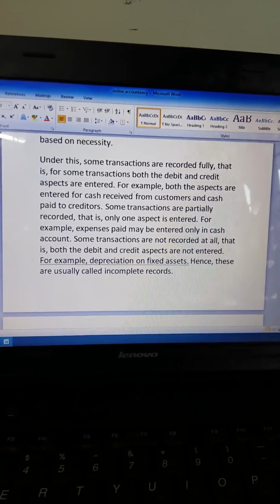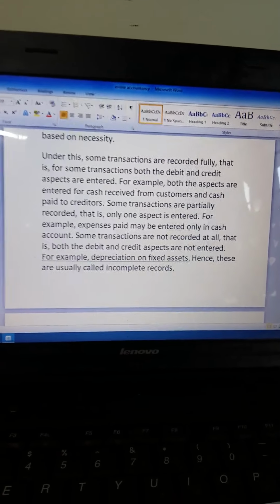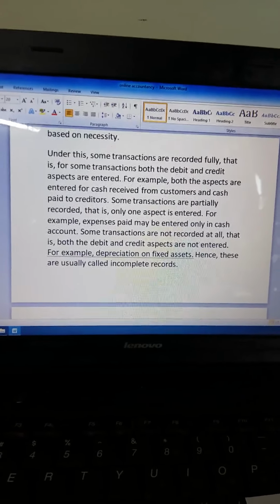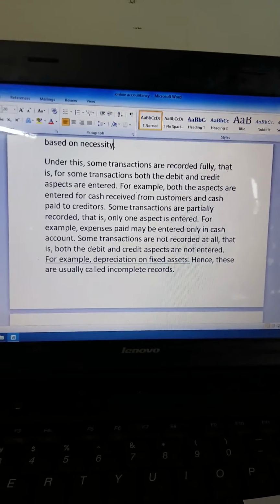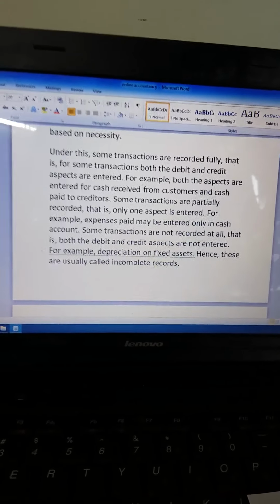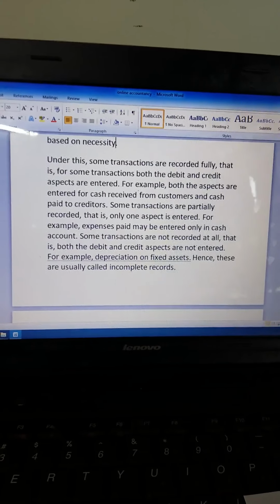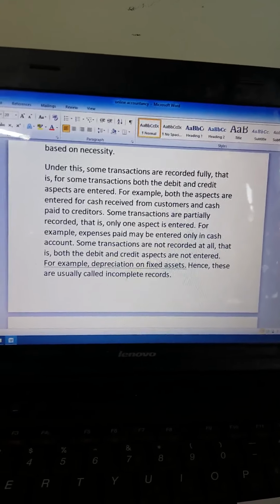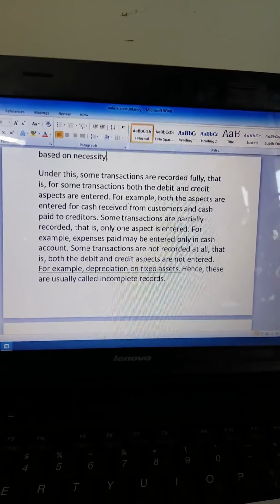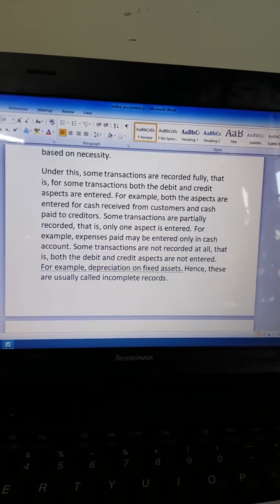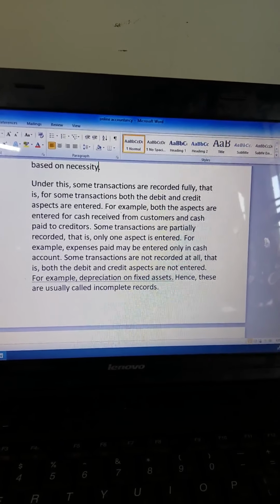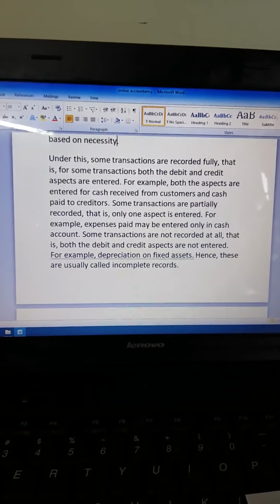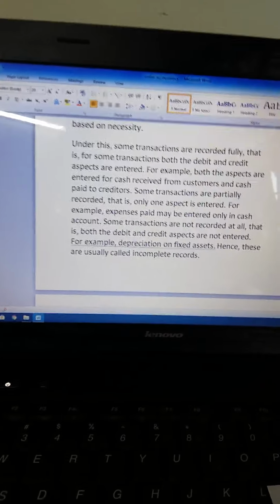The double entry system is comparatively an expensive way of maintaining the financial accounts. The accountant may charge a handsome amount of fees. Since the proprietor has no knowledge or less knowledge about accounts, he may appoint some other person for maintaining the accounts, and that person may charge a handsome amount of fees. That is a reason. Another reason is that maintaining incomplete records consumes less time. Another reason is it is more convenient to maintain records as per the single entry system. For these reasons, the proprietor may use incomplete records.